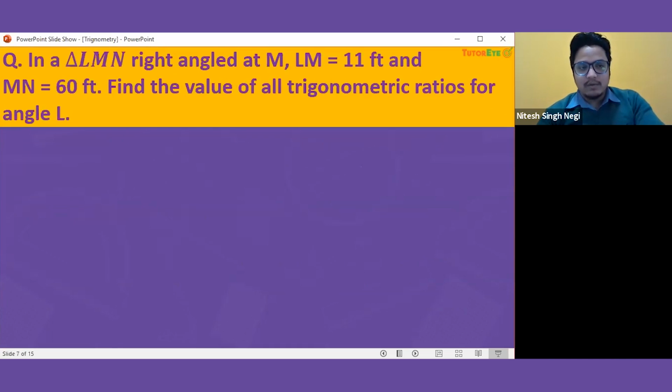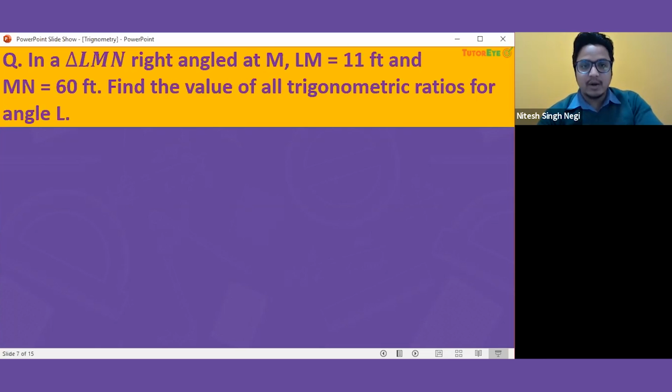Let's solve this question regarding the trigonometric ratios. The question is: in a triangle LMN, right angled at M, they have given us the vertex at which we have the right angle. So at M we have a right angle, and they have given two sides: LM is 11 feet and MN is 60 feet.